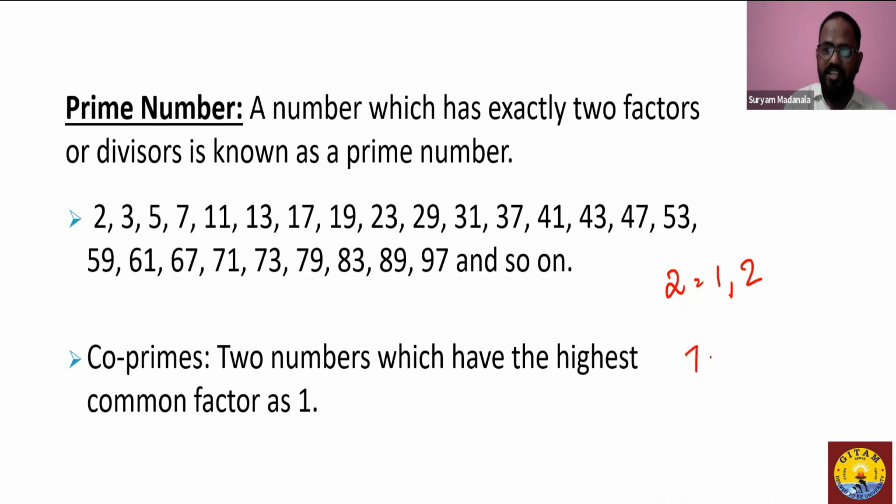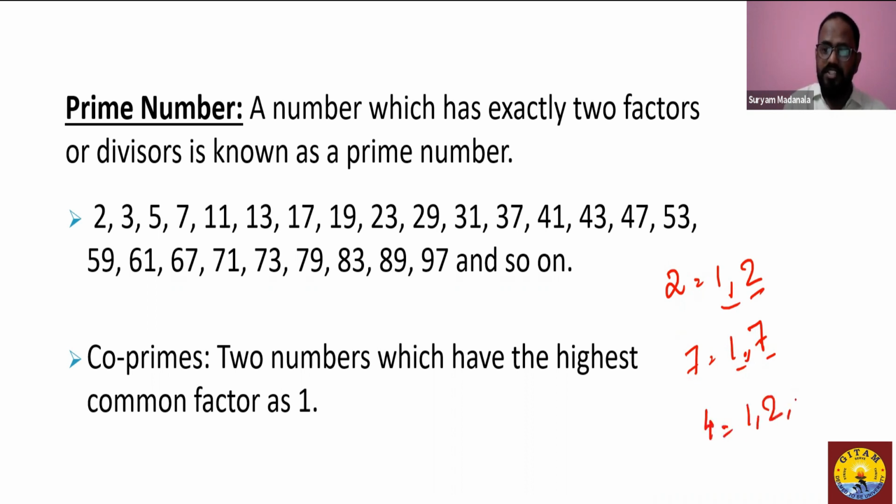Okay, when I say 7, you have 1 and 7. A number itself is always a factor of a number. And 1, as usual, is a factor of every natural number. So if you have exactly 2 factors, then that number is said to be a prime number. So is 4 a prime number?